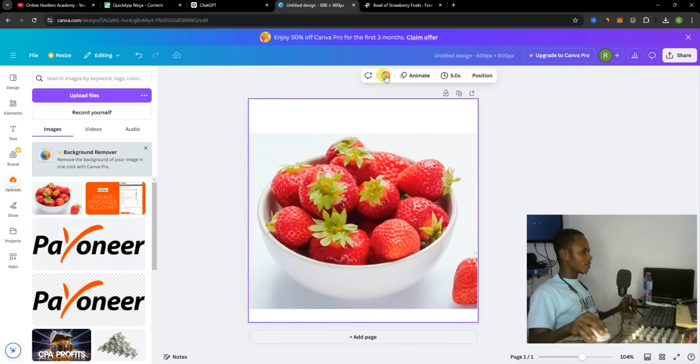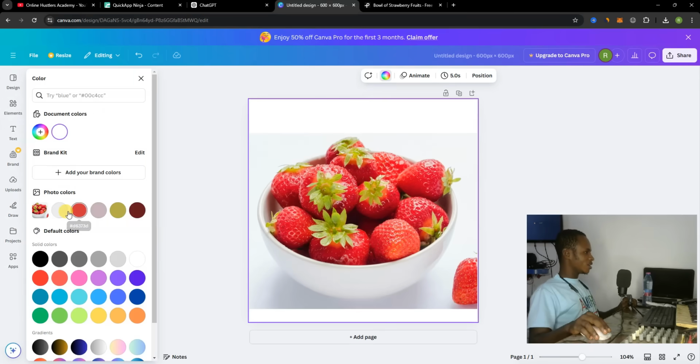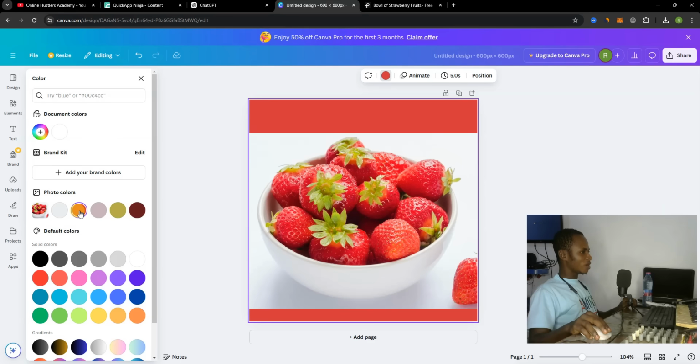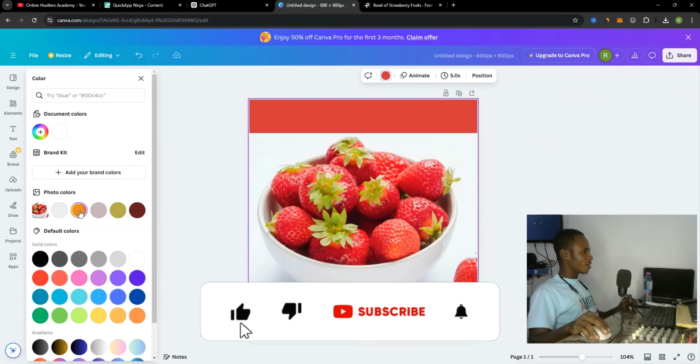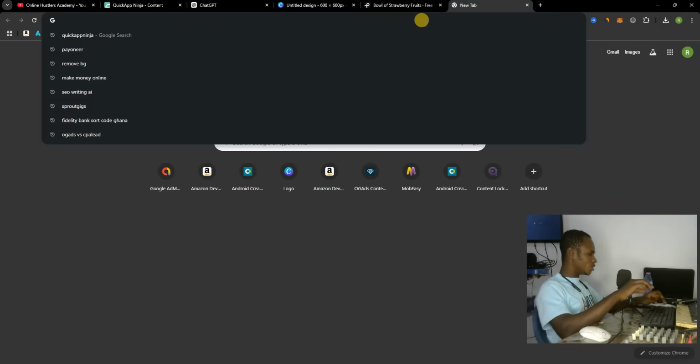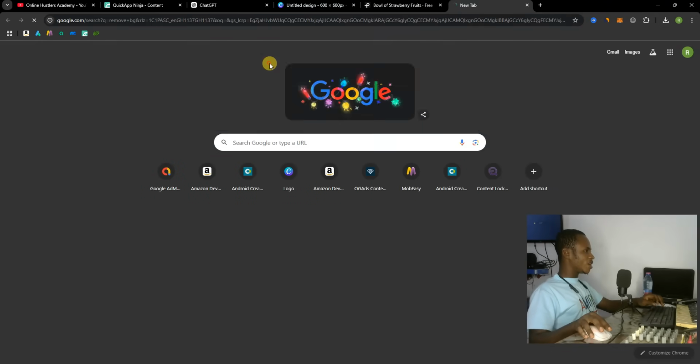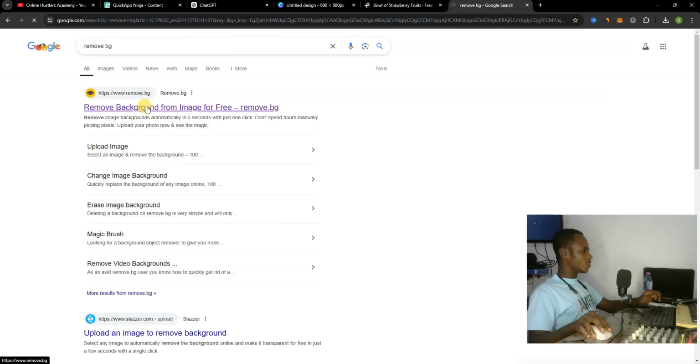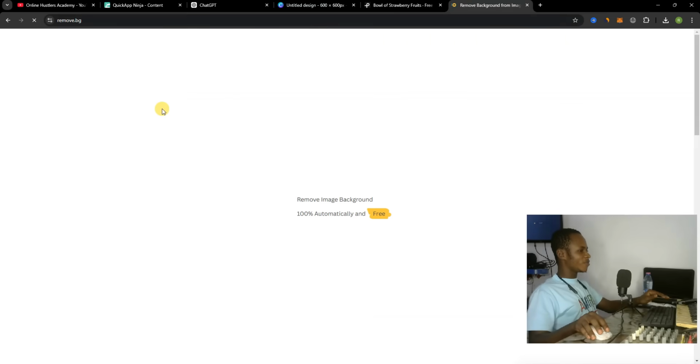Or you can change the image background to this section, or change it to red like what you see right now. And you can go to remove BG over here. Just remove the background of the image, and then change the background of the image to our preferred one.